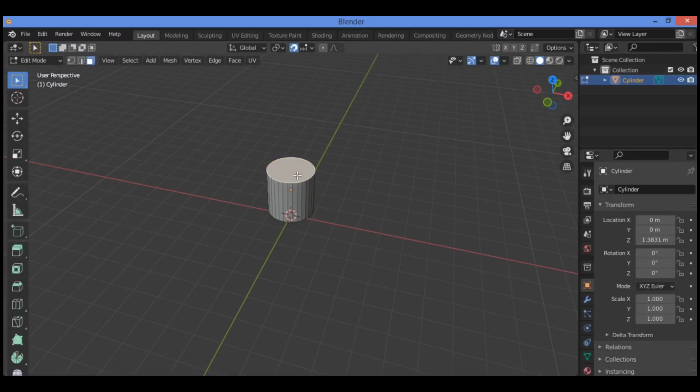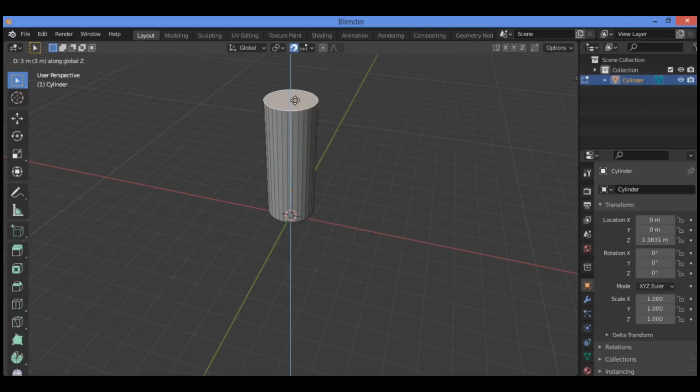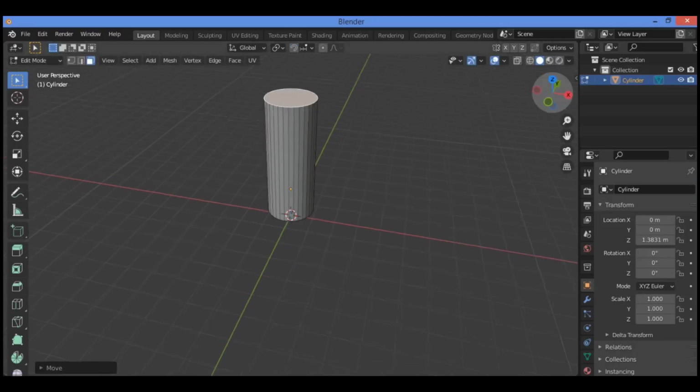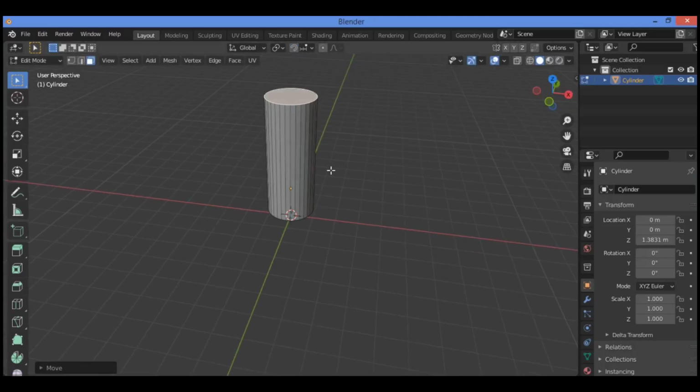Now press G and then Z and move this face upward to create the shape as shown in our example. Just like this. Now press Tab again to exit edit mode.